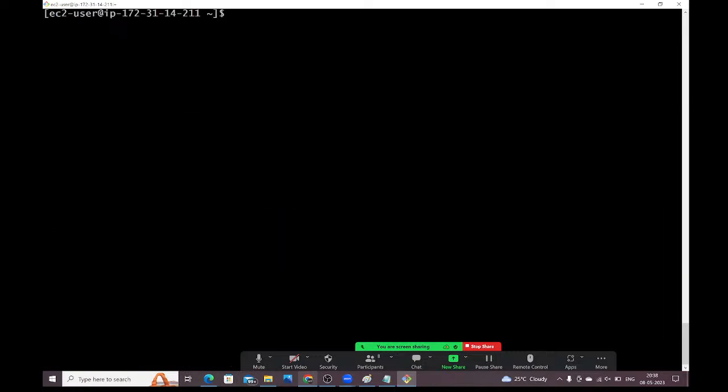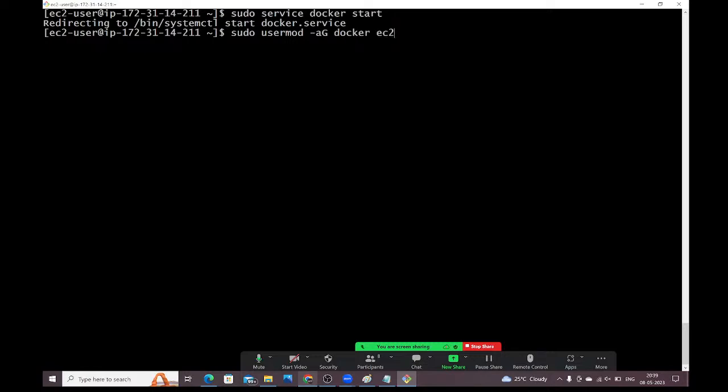Next, start the Docker service: sudo service docker start. See, Docker is started. Now I'm going to add the ec2-user to the docker group to get the permissions. Here: sudo usermod -aG docker ec2-user.